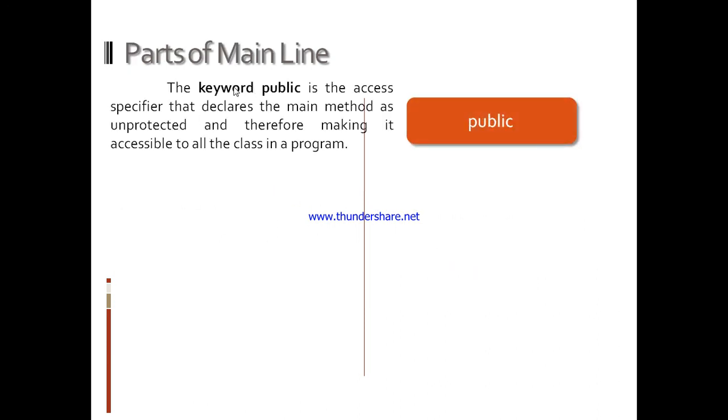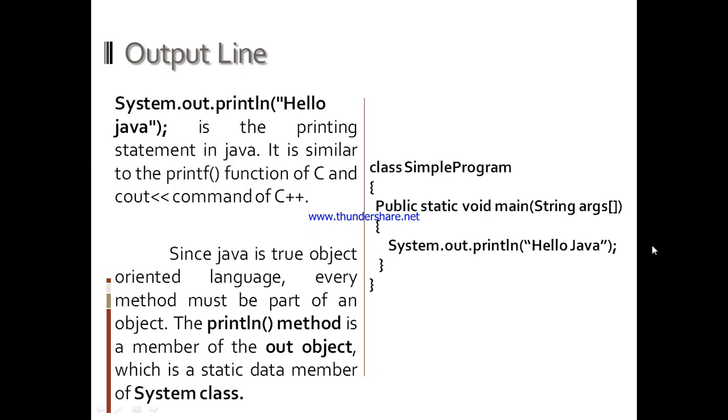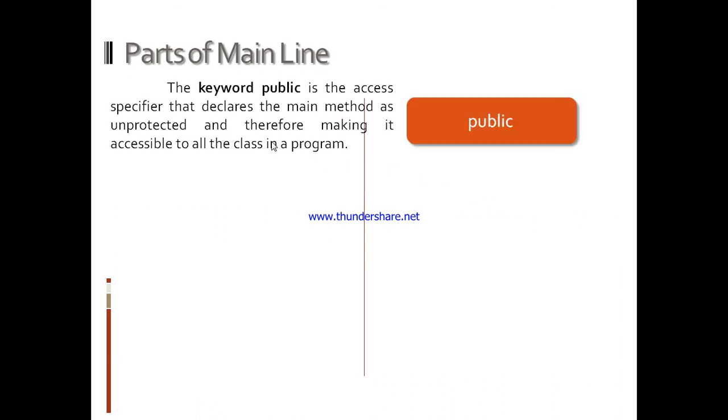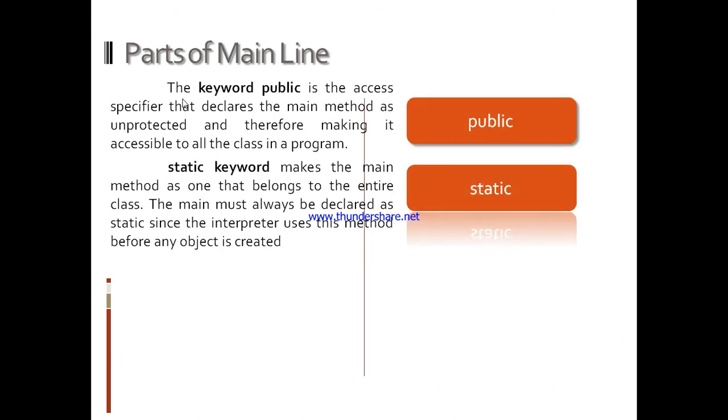Now, parts of the main line. Parts of the main line means we will discuss the meaning of public static void main String args. First, the keyword public is the access specifier that indicates the main method as an unprotected interface, therefore making it accessible to all classes in a program. Public makes the main method unprotected, so every class of the application can make its object in the main method and execute itself.